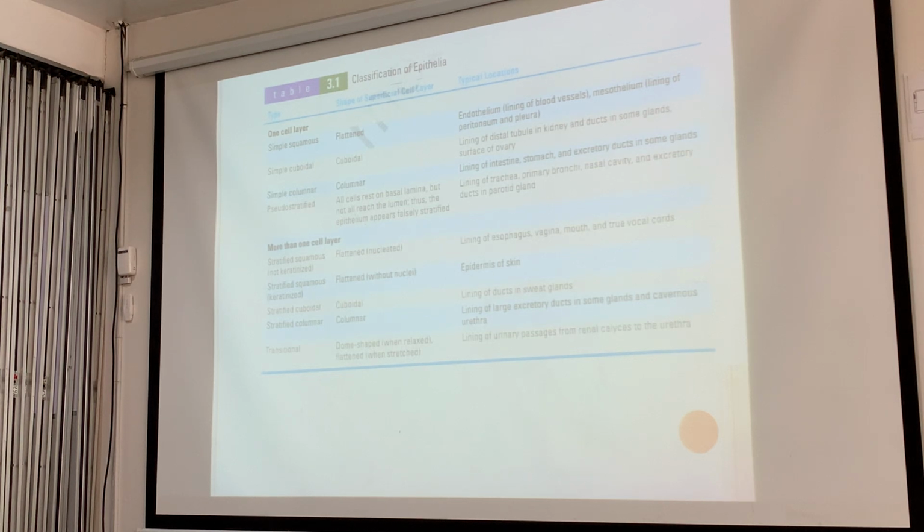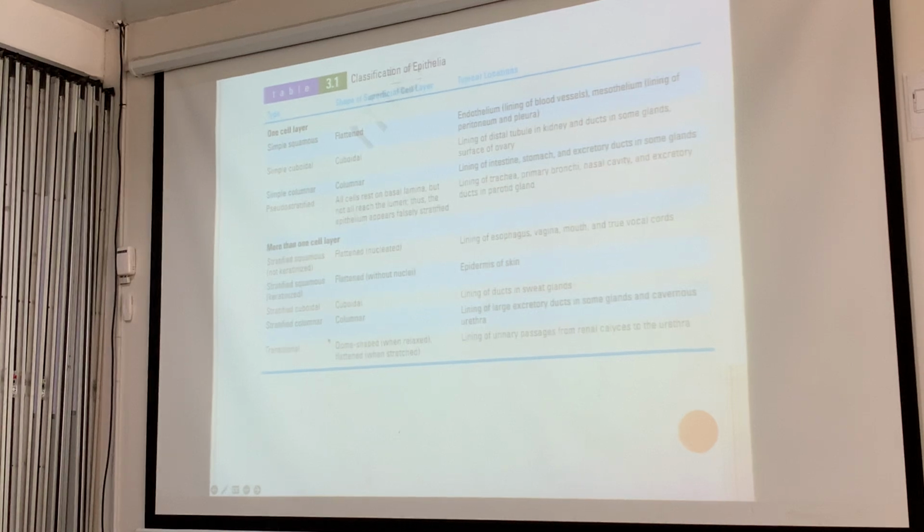Because of the shape and the different levels of the nuclei, some are near the apical surface, some are near the basal or in the middle, it looks like they're layered. Okay? It's an illusion. For those with more than one cell layer, we have the stratified squamous, non-keratinized. The stratified squamous keratinized. Stratified cuboidal, cuboidal in shape, but layered. Stratified columnar, transitional.